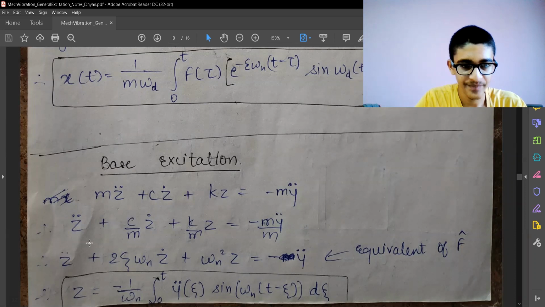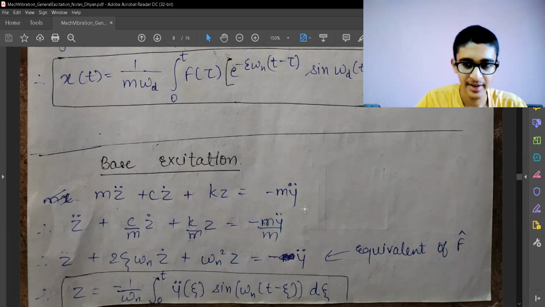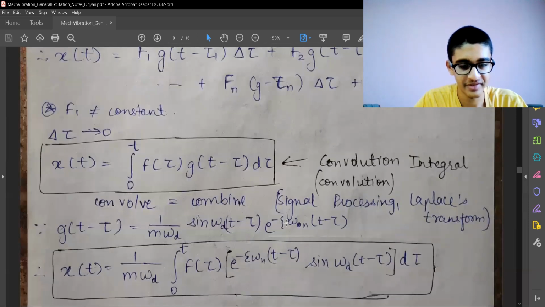So this is the equation where z is x minus y, that is the relative displacement or relative motion, and y is the absolute motion of the base. We have made some small changes and got an equation very similar to what we had over here. The mass gets cancelled, so we have acceleration left, and we have assumed non-damping frequencies. So the damping is 0. That's the only difference. So we stop over here.